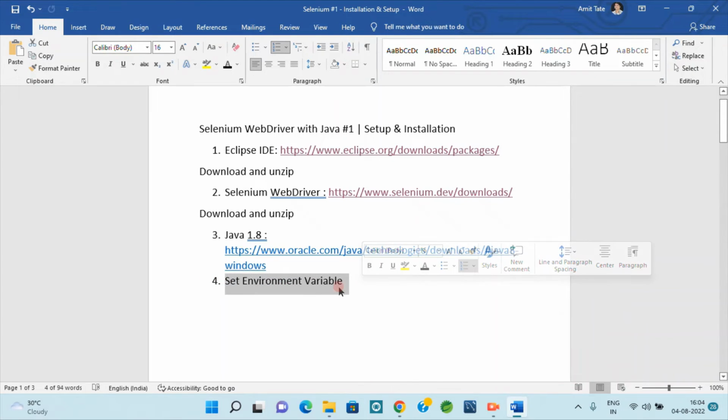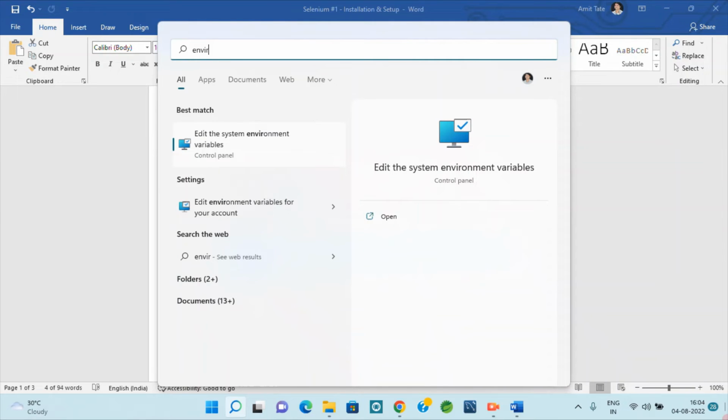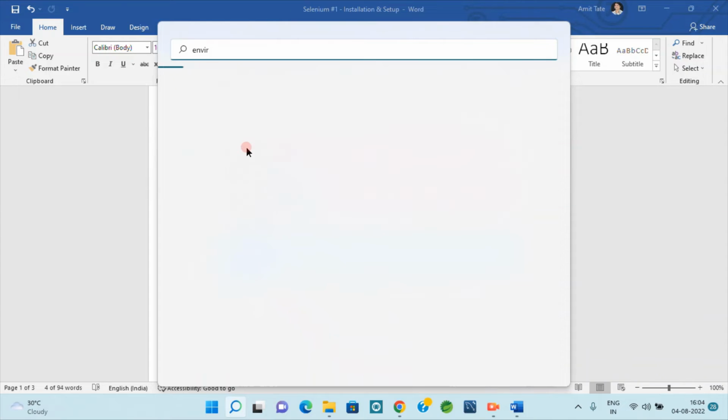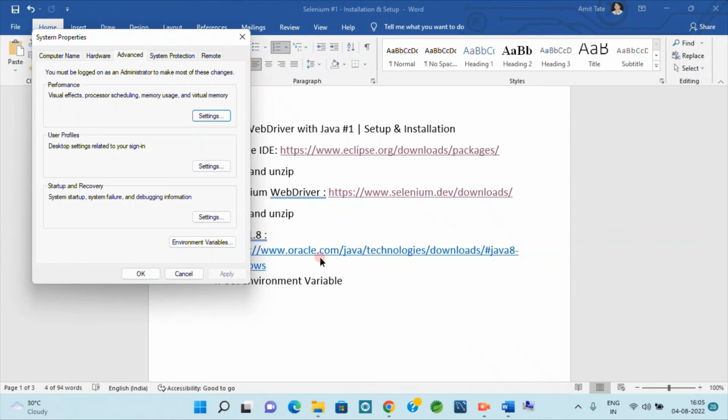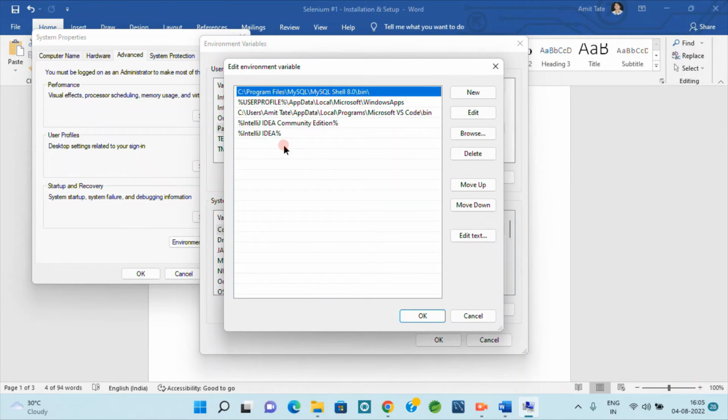Fourth step is environment variable. Like we can, by clicking the Windows button and typing environment, edit, click on environment variable. In that we have to give the path of the Java.